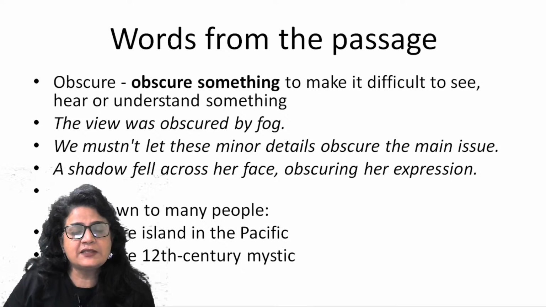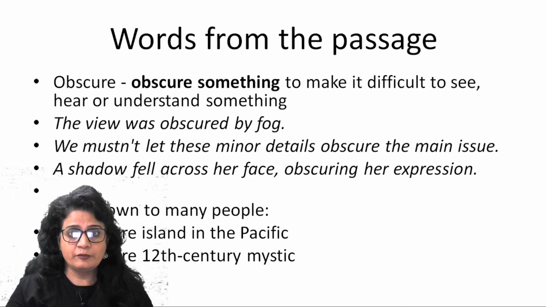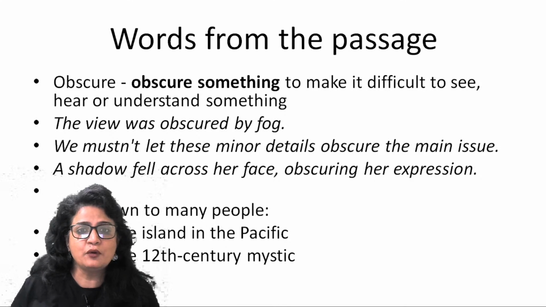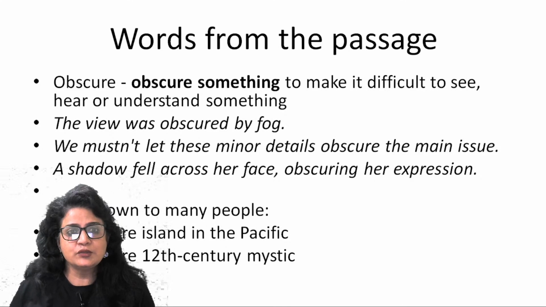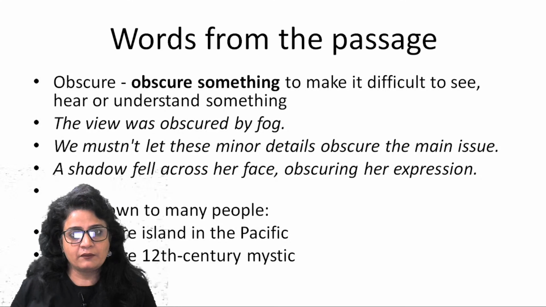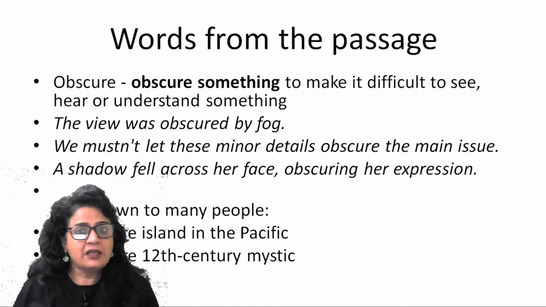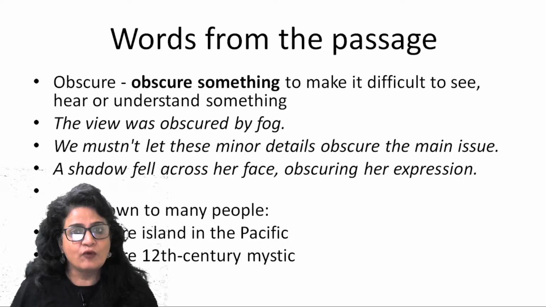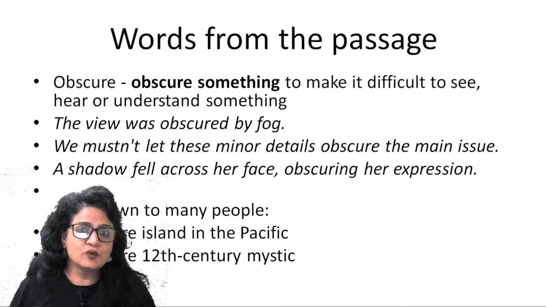Some more words from the passage. Obscure. So these corporate giants which started this campaign, Keep America Beautiful, it was just to obscure the people from the main issue, right? So obscure is to make it difficult to see, hear or understand something, right? So उन्होंने इस तरह से इसको propagate किया कि लोगों को ये समझ में नहीं आया ये एक्चुअली प्रॉब्लम को प्रोड्यूसर्स खुद हैं जो इतना बड़े वॉल्यूम में प्लास्टिक को प्रोड्यूस करते हैं.